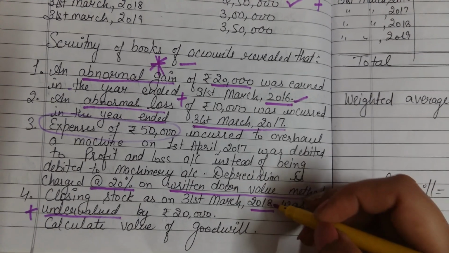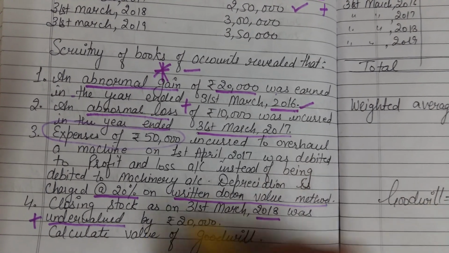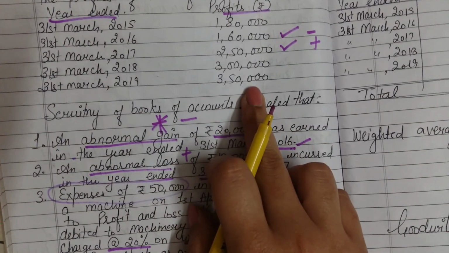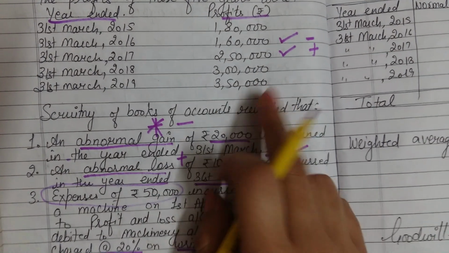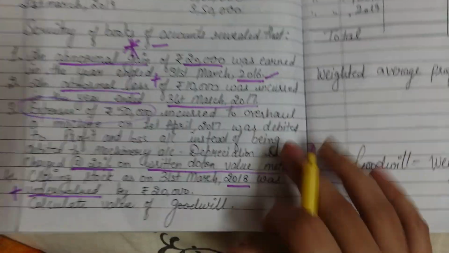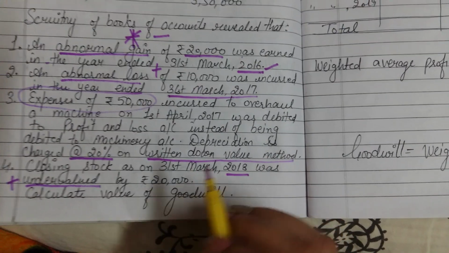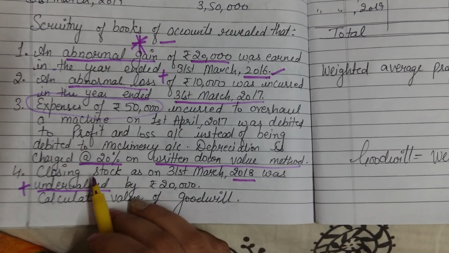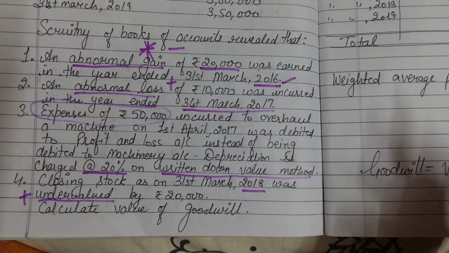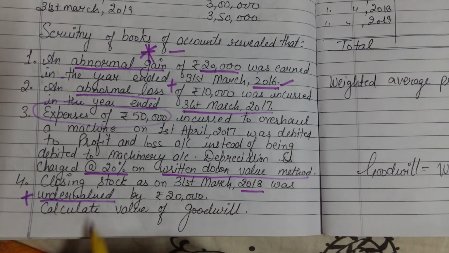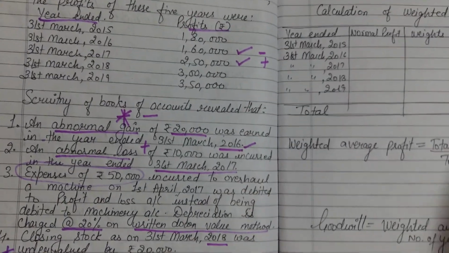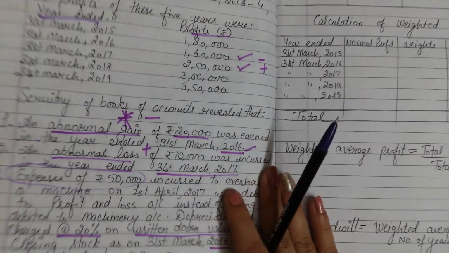If at the end of 2018 you add the undervalued amount, then in 2019 you will minus this amount, because if at the end of 2018 the closing stock is undervalued, that means at the end of 2019 this value is overvalued. Clear?